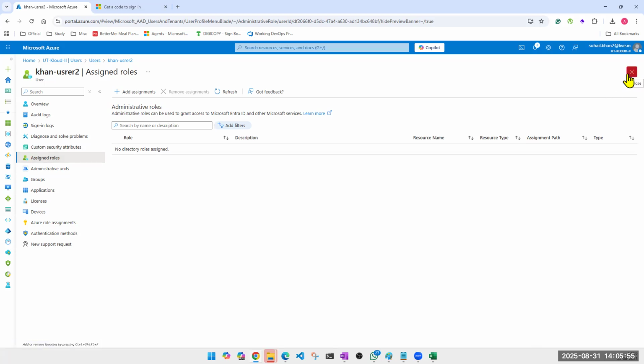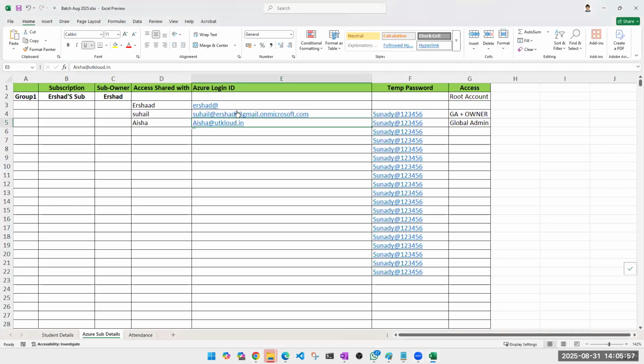I'll work with Irshad. Once his ID is ready, he'll create your IDs here, and then you will have access. Go ahead, create your own user, delete them, reset password, do whatever you want to do. Share a screenshot with me on WhatsApp or just let me know you have done it. I'll go to the portal and check because I will also have an account here.